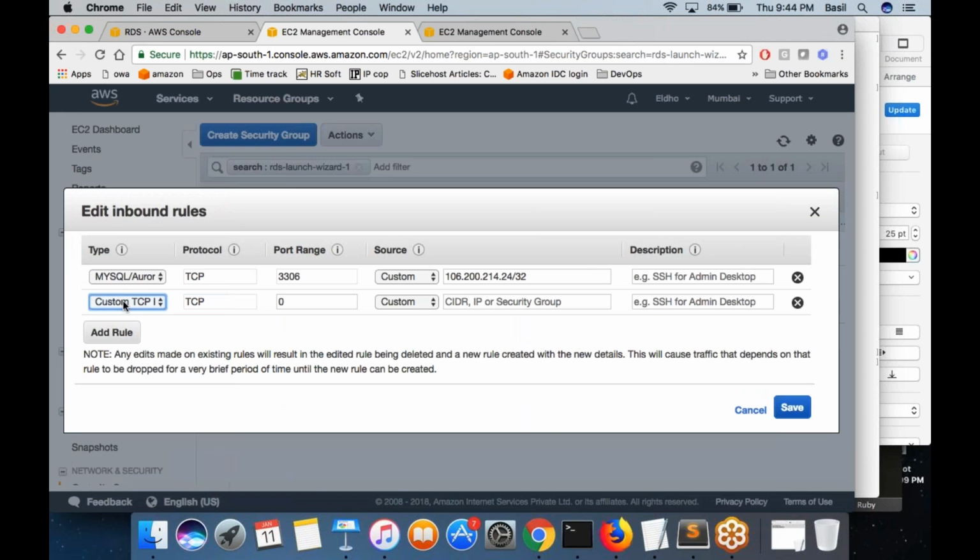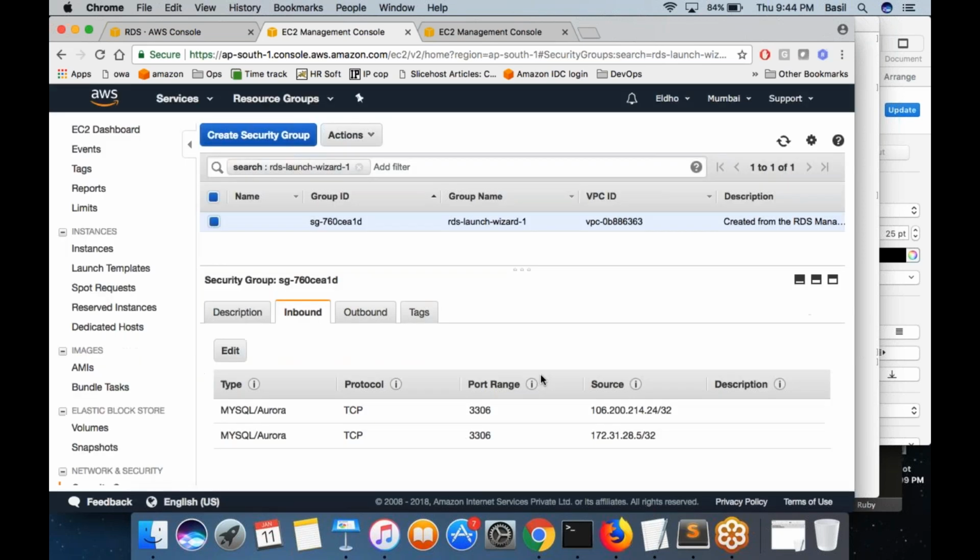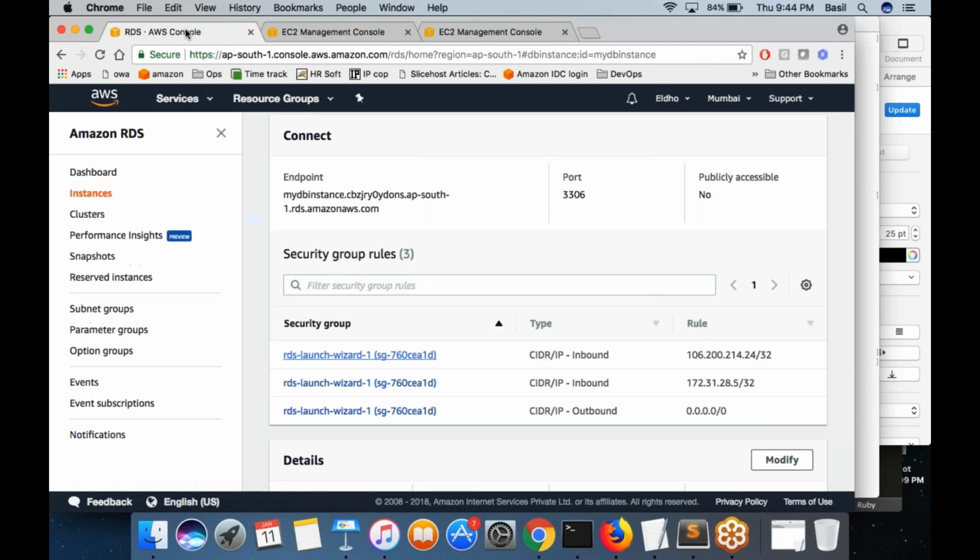Selecting MySQL from the drop down, automatically the port will pop up, 3306. Over here, I want to put the IP address of my public machine. /32 means it's a single IP. That means only this IP can connect to the RDS instance. That's what this security group rule means. Okay, great. This is the last thing which you needed to do.